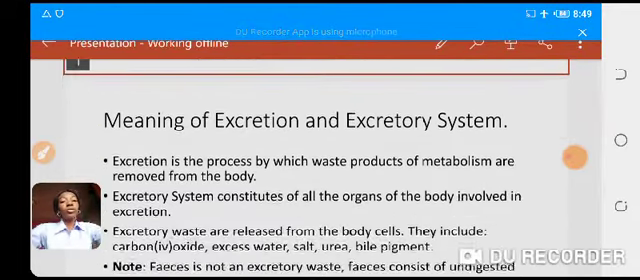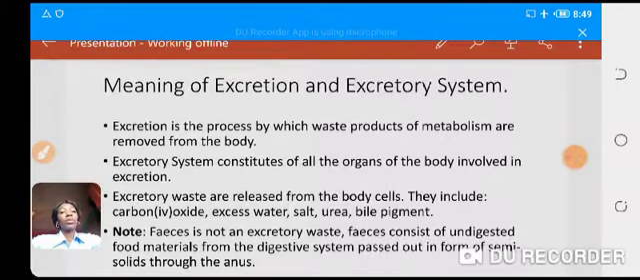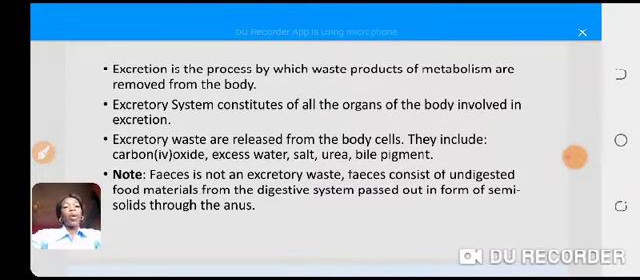Now, I want you to note this. Look at it. Feces is not an excretory waste. Feces consists of undigested food materials from the digestive system passed out in form of semi-solids through the anus.